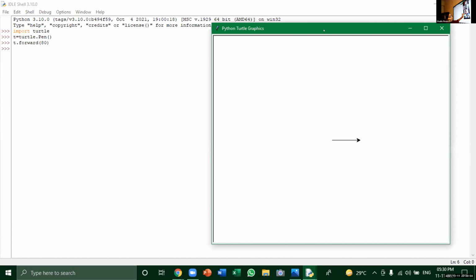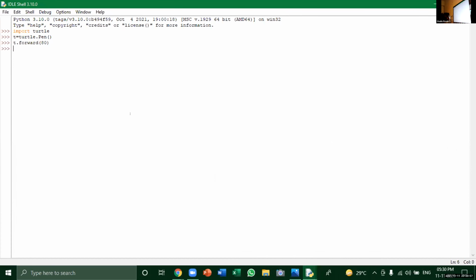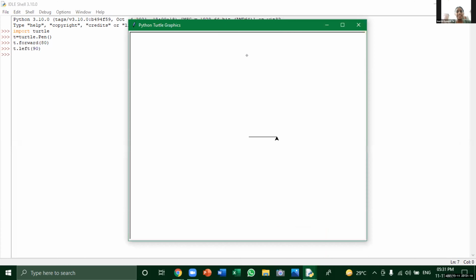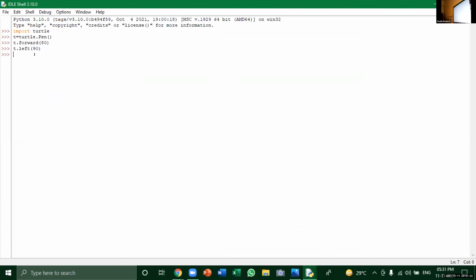Okay, boys, now we have to go up. For that, we have to turn. T dot left 90. Type T dot left, L-E-F-T, left of 90. Now show us the output. Girls, what is the next code after seeing the output? T dot forward 80. Okay, very good. Type T dot forward 80. Press enter key, show us the output.